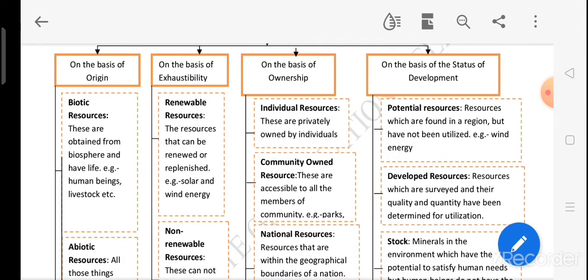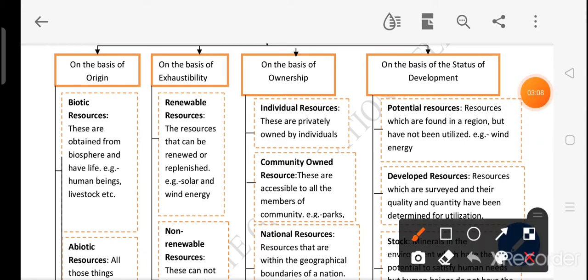Then the second division of the resources is on the basis of exhaustibility. As we go by the name, if the resources are exhausted after one use or they are still there. Renewable resources are those resources which can be renewed or replenished, and they are there after one use also, so we can use them again and again. For example, solar energy and wind energy can be used by us again and again. These are examples of renewable resources.